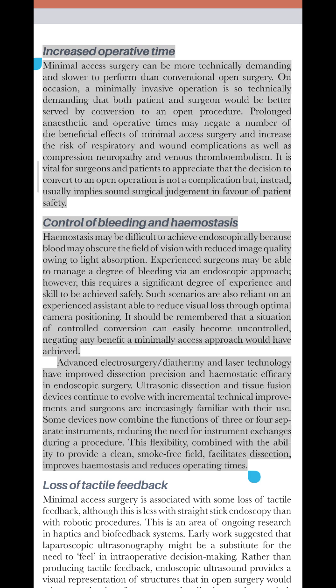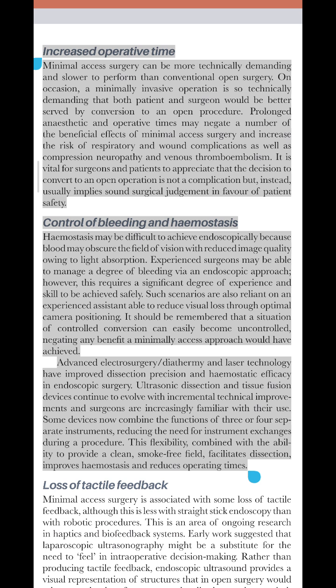It should be remembered that a situation of controlled conversion can easily become uncontrolled, negating any benefit a minimal access approach would have achieved. Advanced electrosurgery, diathermy and laser technology have improved dissection precision and hemostatic accuracy in endoscopic surgery.